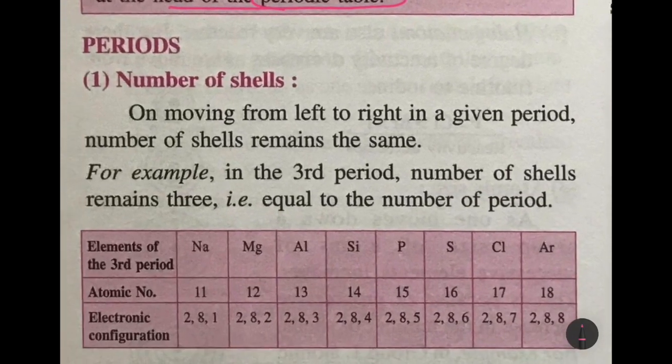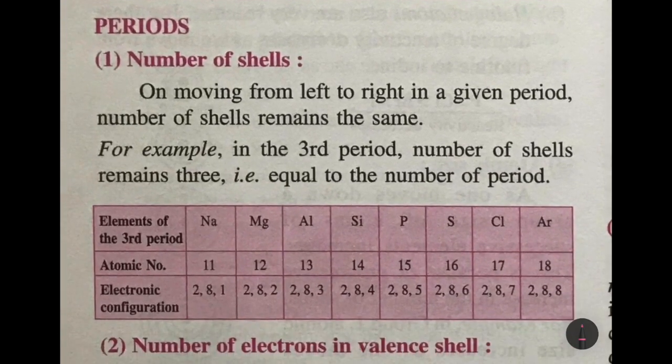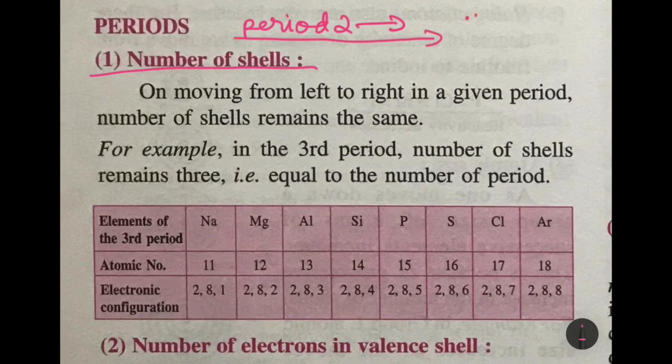Now moving on to the periods, number of shells. On moving from left to right in a given period, the number of shells remains the same. Supposing we are talking about period 2. That means all the elements that belong to period 2 will have only 2 orbits.